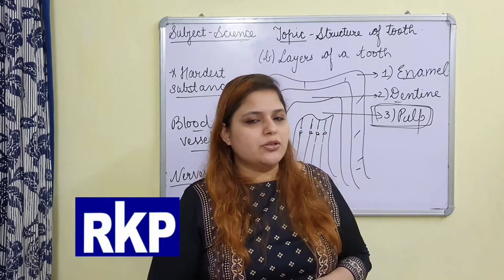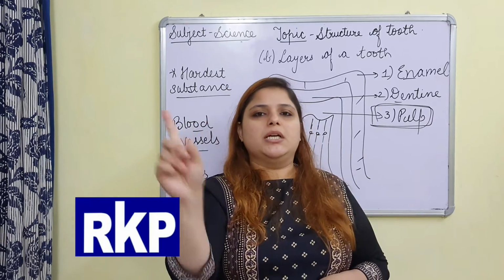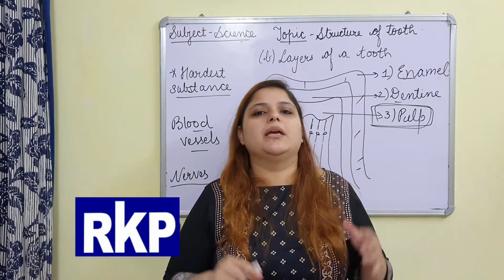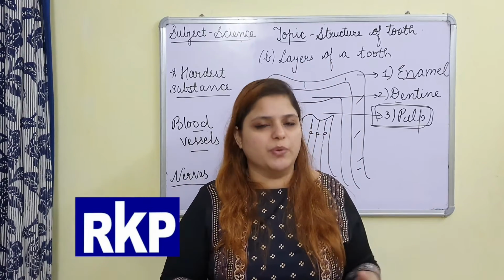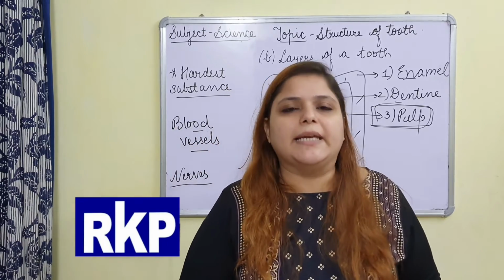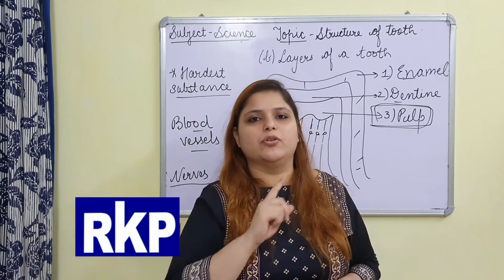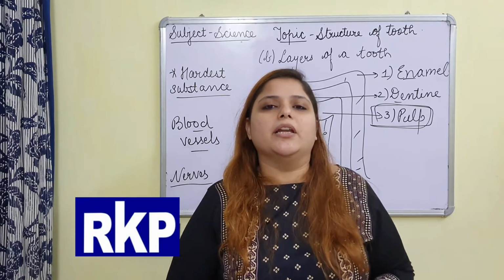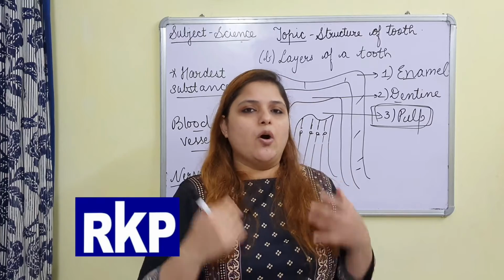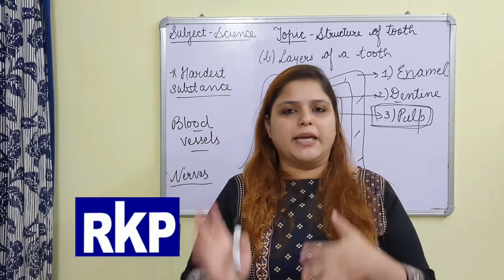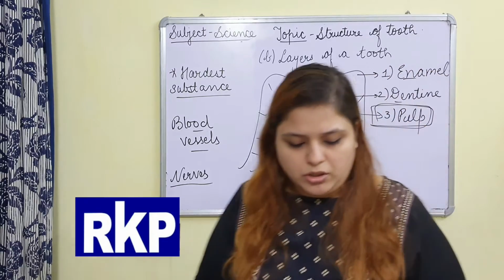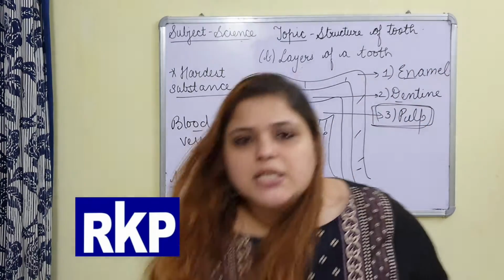Then comes layers of tooth. The outermost layer is enamel. And what is the special thing about enamel? Enamel is the hardest substance of human body. Clear? Middle portion of tooth, dentine. So middle layer of tooth, dentine. And innermost layer of tooth, pulp, which is very soft, and all the blood vessels or nerves are connected to the tooth at this portion. Clear? So this was the end of the topic, structure of tooth.